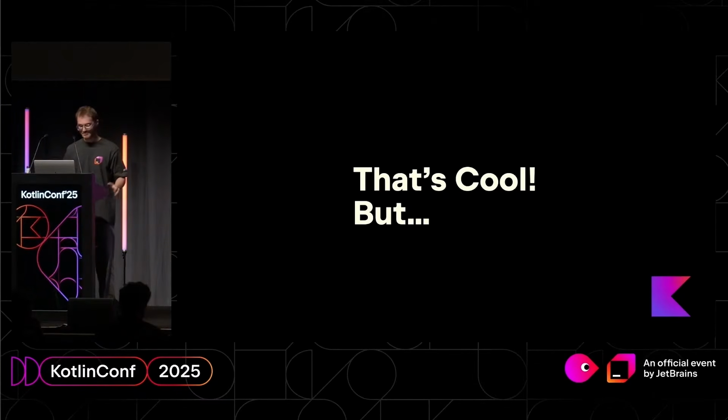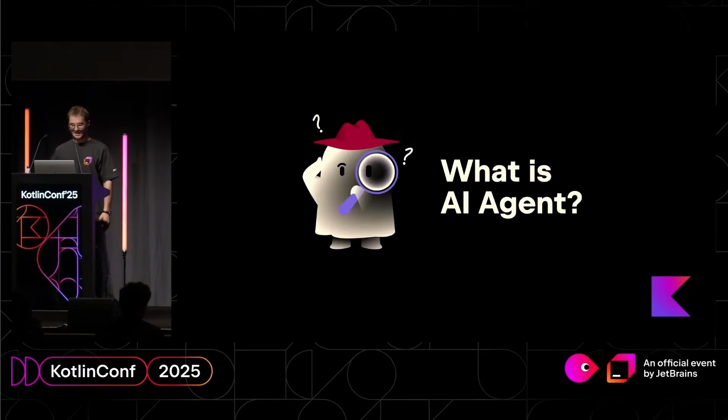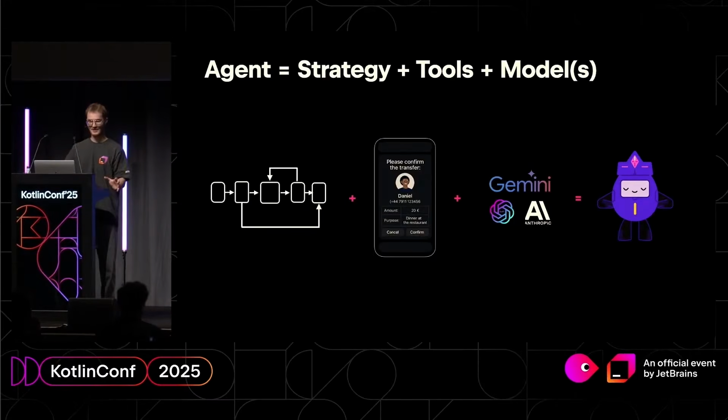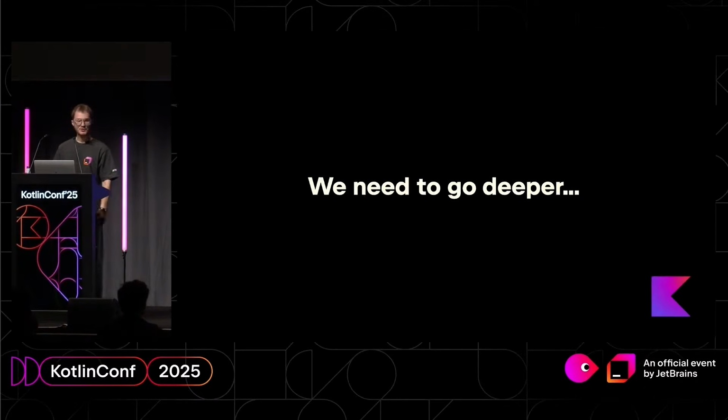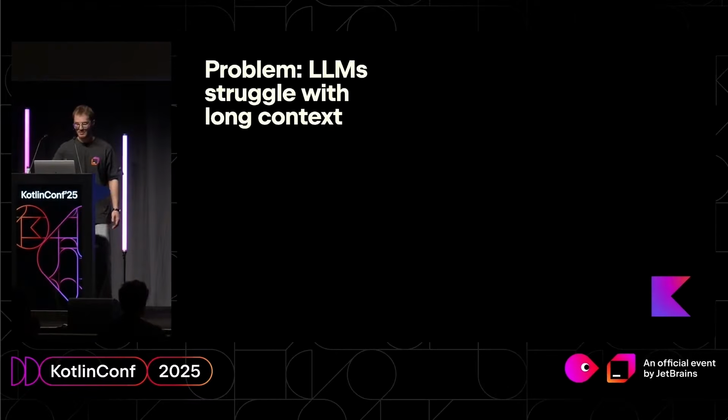So that's cool, but same question again. What is an AI agent? I'm going to give you the final definition of what we understand an AI agent to be. So the agent is a combination of strategy, tools, connection with your application, and models. So that is an AI agent. But we need to go deeper. Remember, I promised to solve a few problems. And one of them was that LLMs struggle with long context.